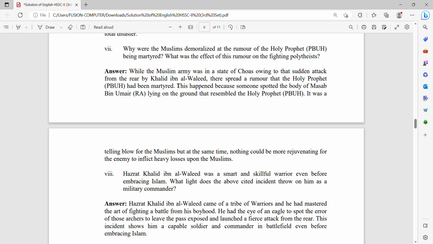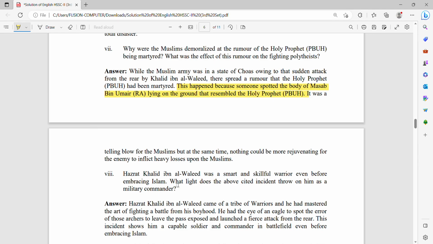So the answer is that this happened because someone spotted the body of Musab bin Umair, who resembled Hazrat Muhammad sallallahu alaihi wasallam. That's why they gathered the rumor that Hazrat Muhammad sallallahu alaihi wasallam, Nauzubillah, was martyred. It was a telling blow for the Muslims, but at the same time, nothing could be more rejuvenating for the enemy to inflict heavy losses upon the Muslims.